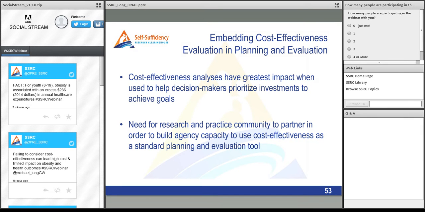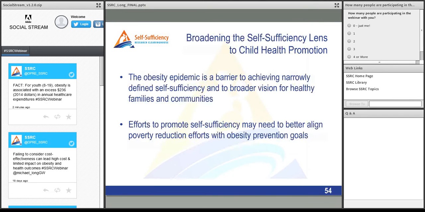If we're just publishing papers and talking to the research community, we're really not making change in practice. So what we need to do is to really build a bridge between the research and the practice community and to partner with the practice community in order to build agency capacity to use cost effectiveness as a standard planning and evaluation tool. Finally, I think we need to broaden the self-sufficiency lens to include child health promotion more broadly.